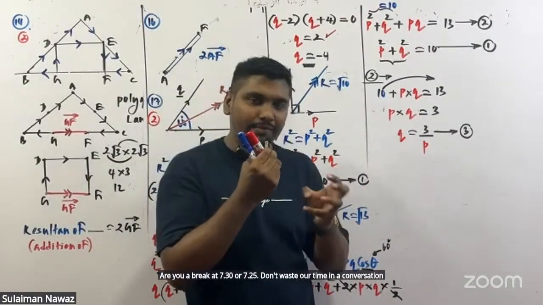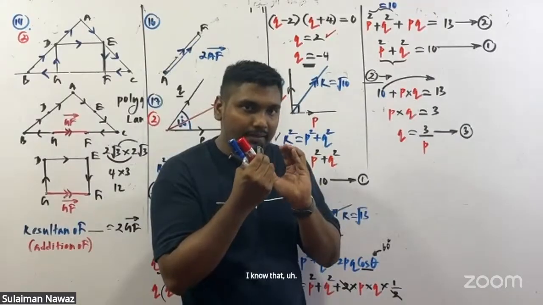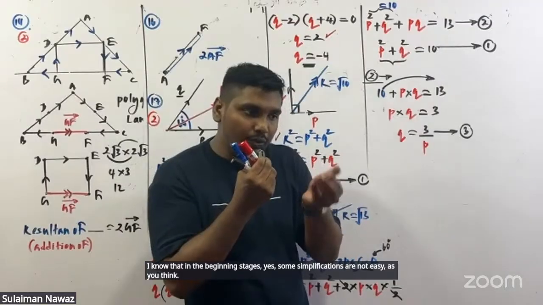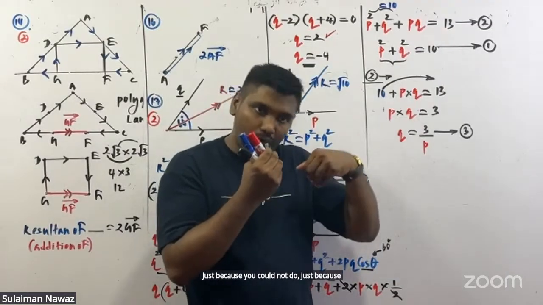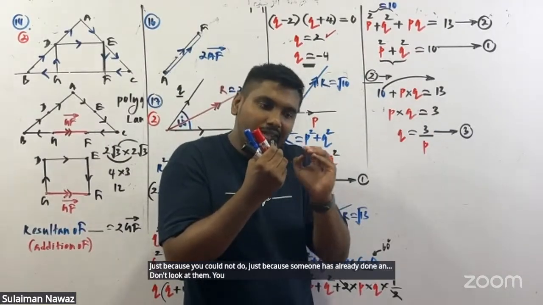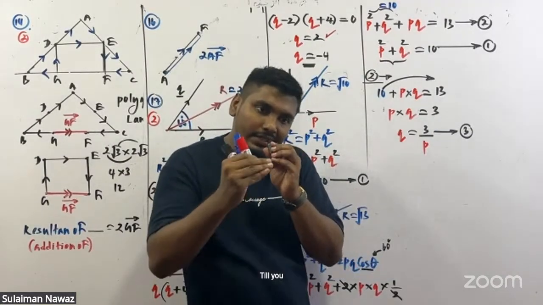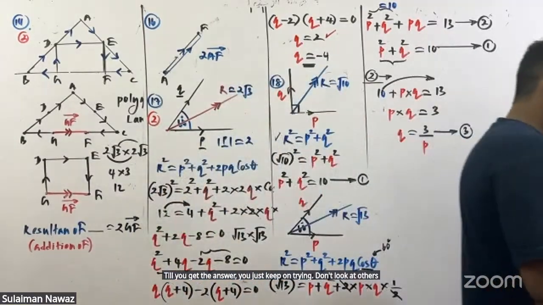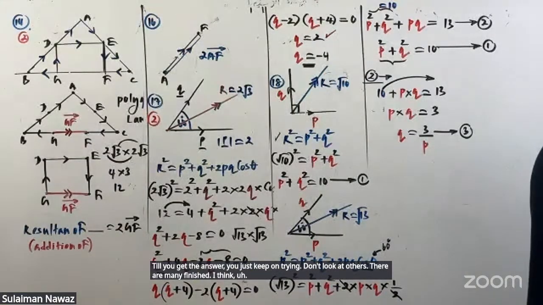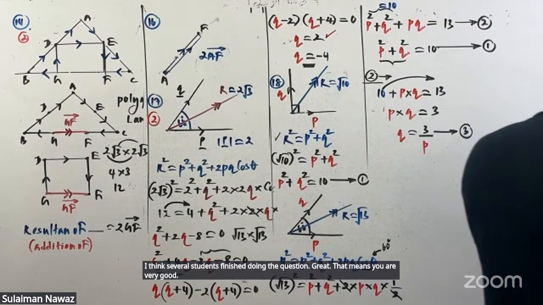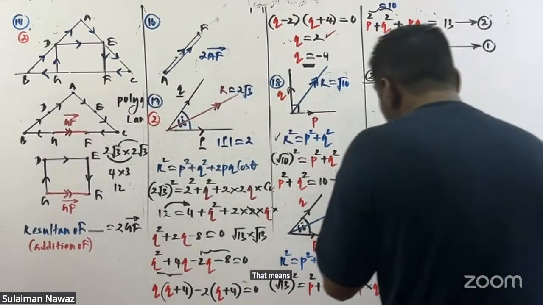Somehow give your maximum. I know that in the beginning stages, some simplifications are not as easy as you think. Just because you could not do it, and someone has already done it, don't look at them. You just keep on trying till you get the answer. I think 7 students have finished doing the question. Great, that means you are very good, in a good position.